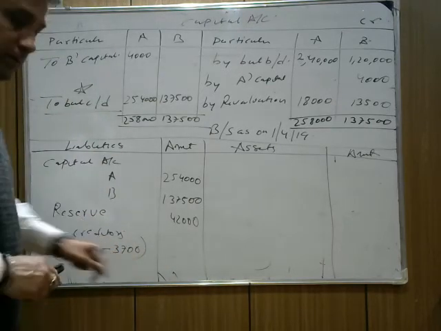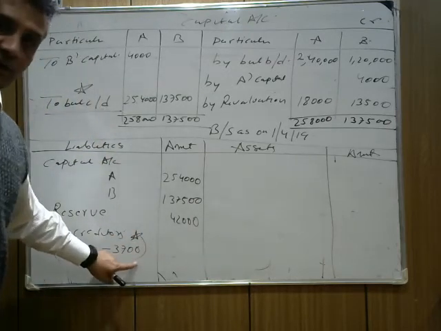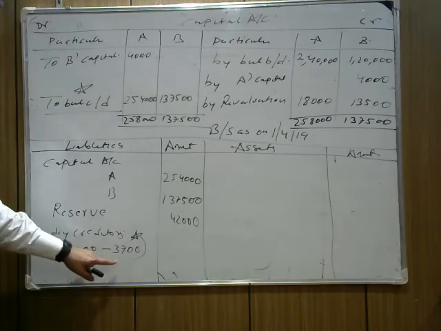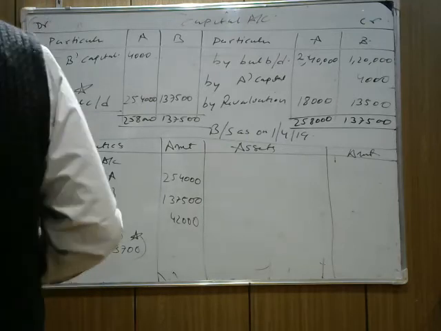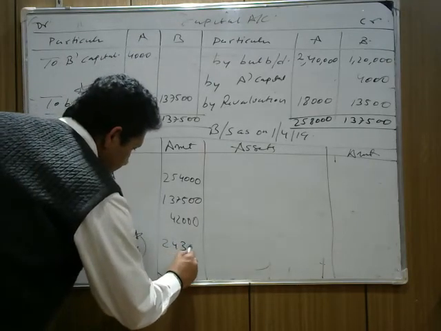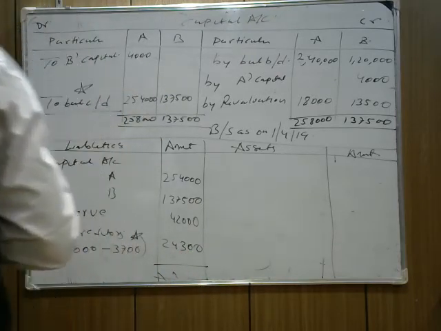It's an important part. Listen carefully. I'm making a star over here. It's an adjustment. We are doing the adjustment part. Total creditors is 28,000. 3,700 we are not going to pay. So it's a benefit for us. The total creditors we need to pay is 24,300.